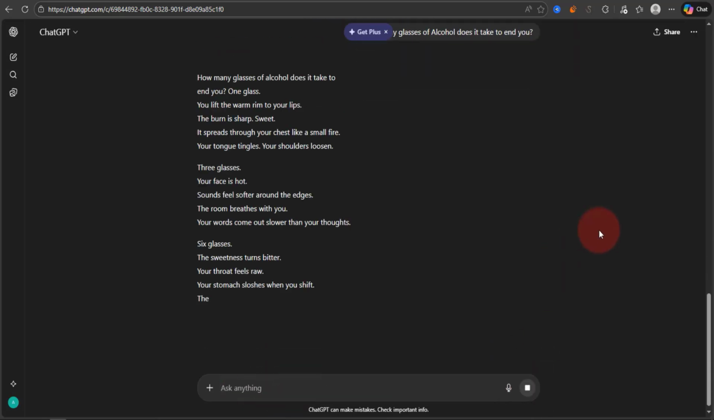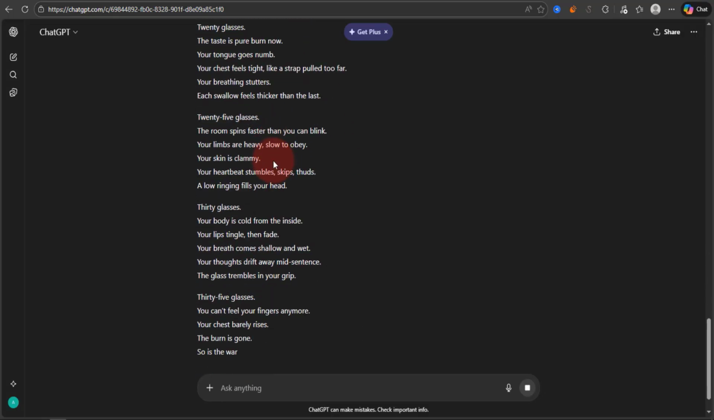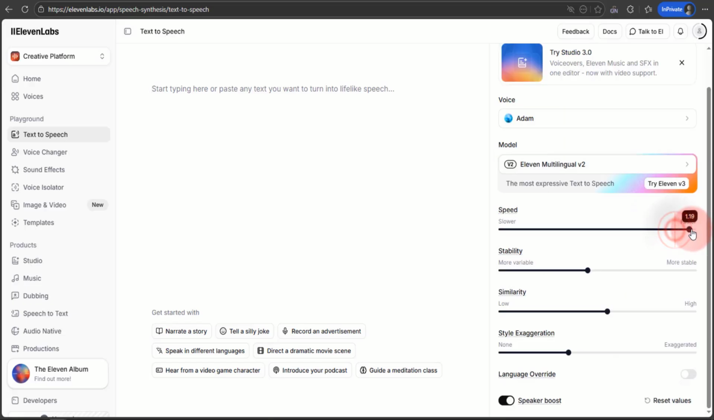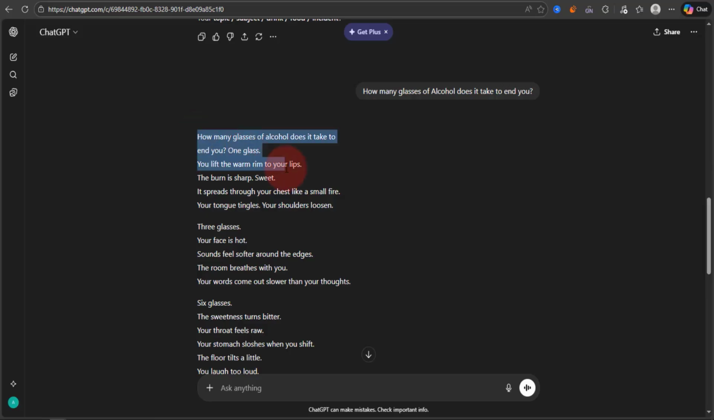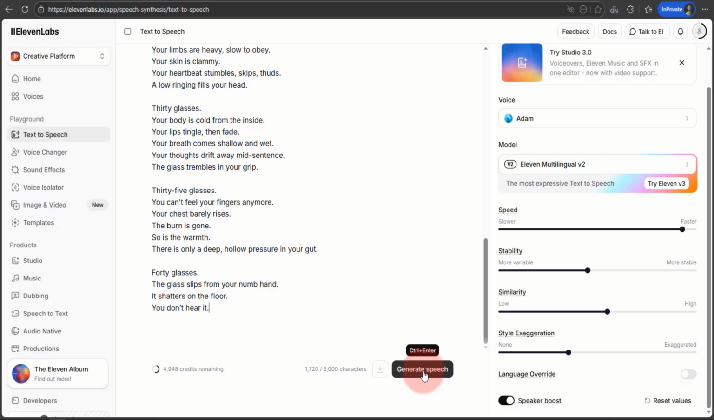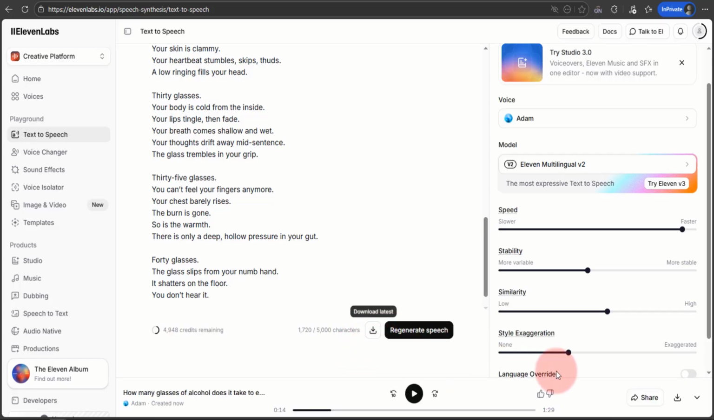After getting the script about alcohol, it's time to make the voiceover from this script. Go to 11 Labs and choose a voice. Make sure to increase the voice speed because people swipe up on shorts videos that are slow. Keep it at 1.17, then copy and paste the script here. Hit Generate Speech. You can use this button or this one to download the voiceover.